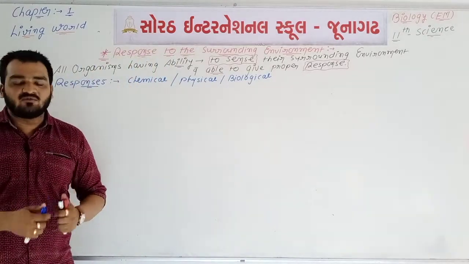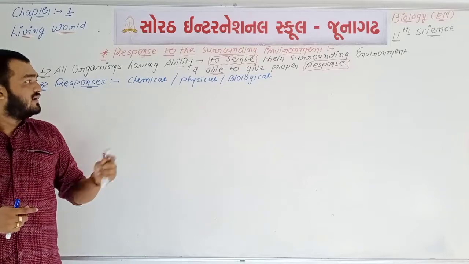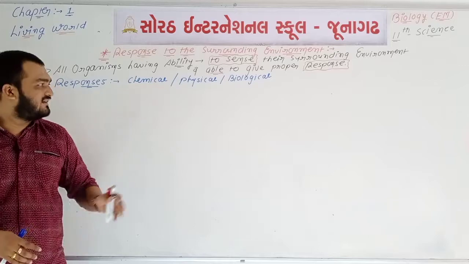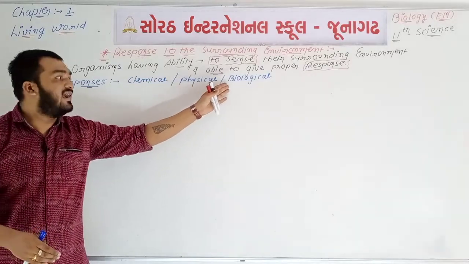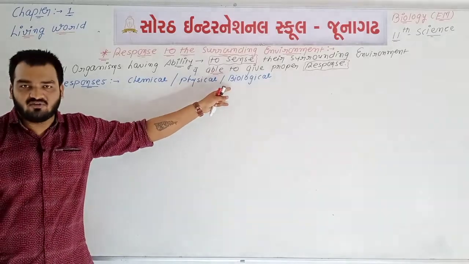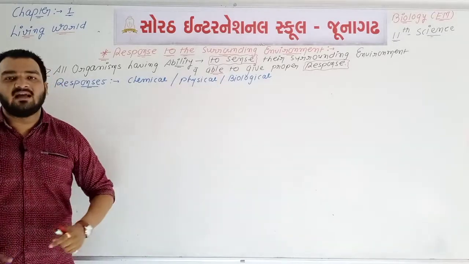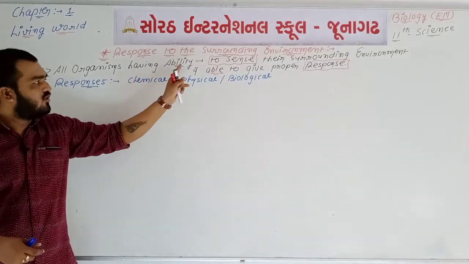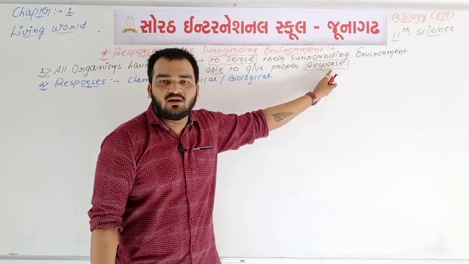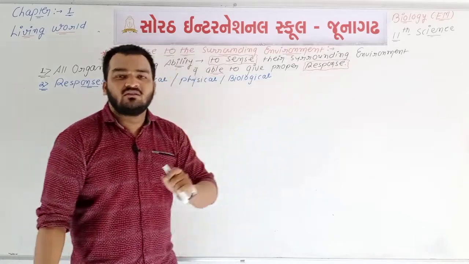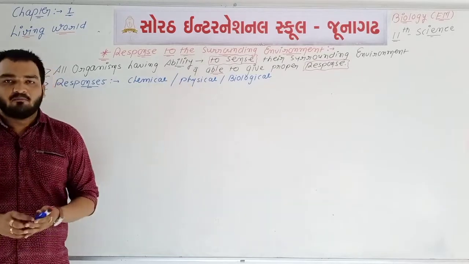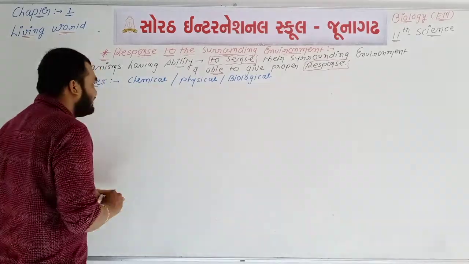The responses given by a living organism may be a chemical response, meaning able to secrete some type of chemical materials, or physical, or biological. These three are the one-liner questions, one type of MCQ. Organisms have the ability to give proper responses, but you will remember this: all these responses may be chemical, physical or biological. So point number 2 is completed.